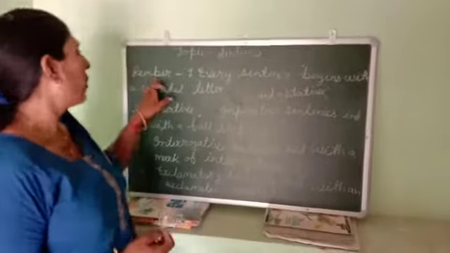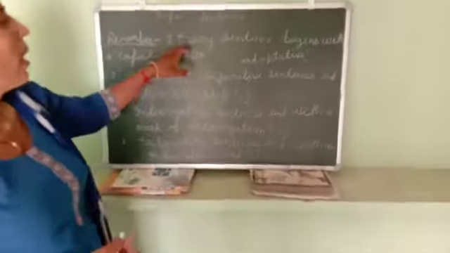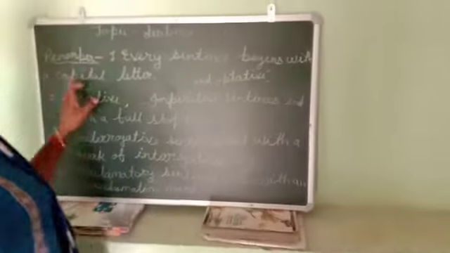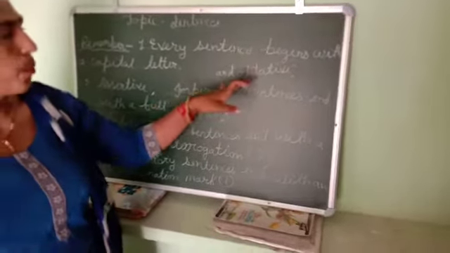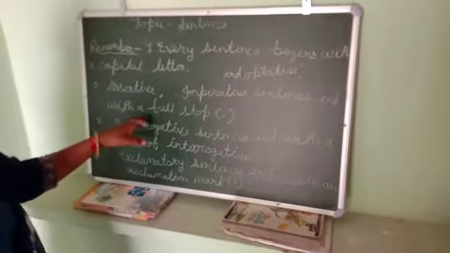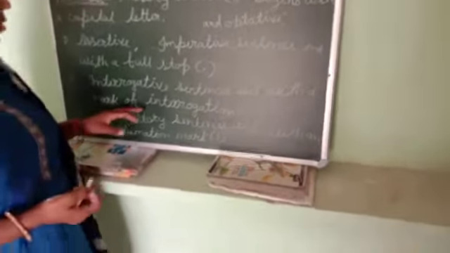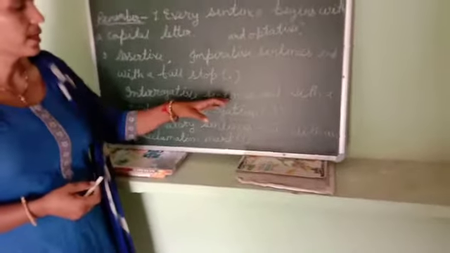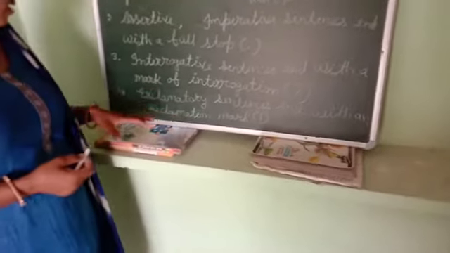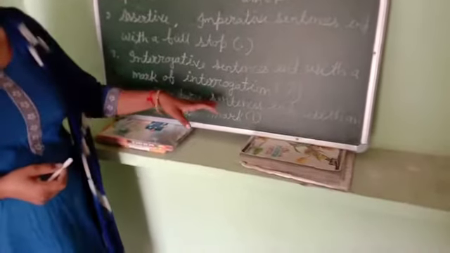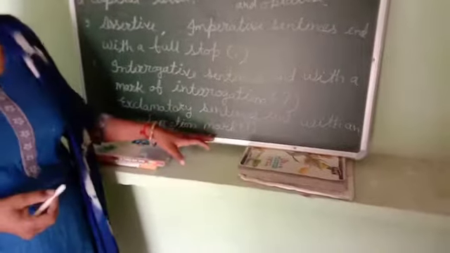Remember, every sentence begins with a capital letter. Assertive, imperative and optative sentences end with a full stop. Interrogative sentences end with a mark of interrogation, and exclamatory sentences end with an exclamation mark.